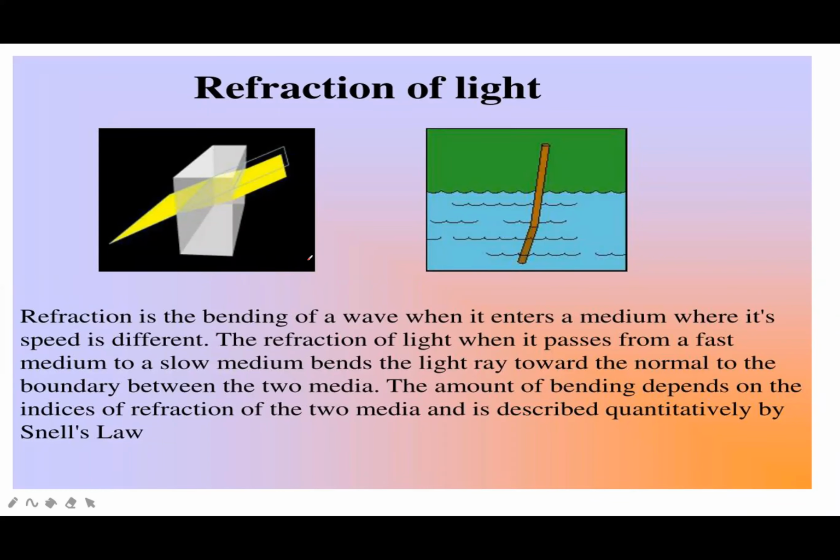Now, practical examples of refraction of light rays. Refraction is the bending of a wave when it enters a medium where its speed is different. The refraction of light when it passes from a fast medium to a slow medium: the light ray bends towards the normal to the boundary between the two media.